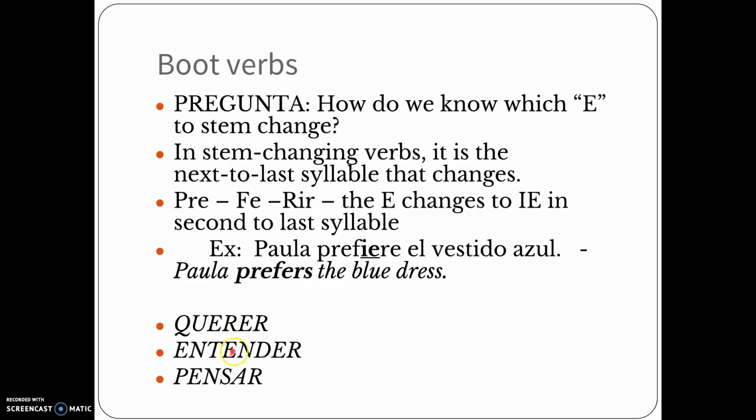Great. If you said this E right here, that's the one that gets changed. Which E gets changed in pensar? Great. If you said this E right here, that's the one that gets changed. So that's how we know the second to last syllable is the one that gets changed.